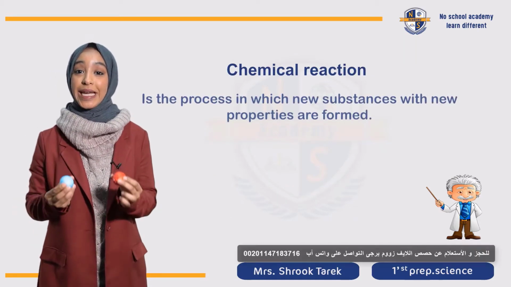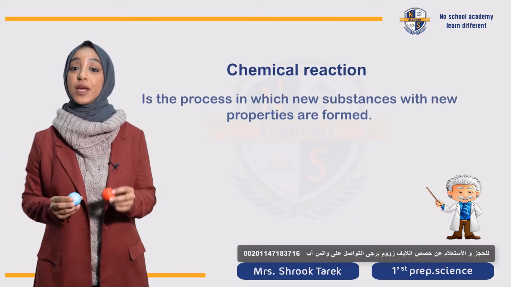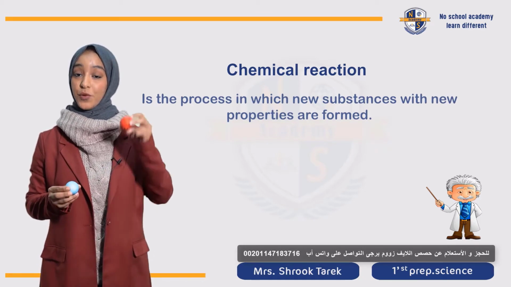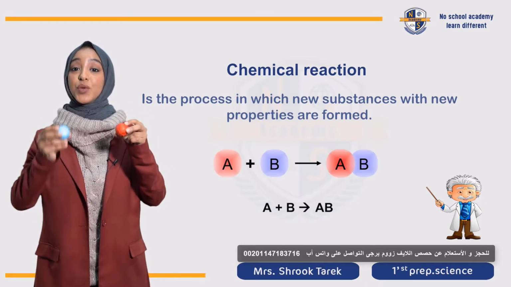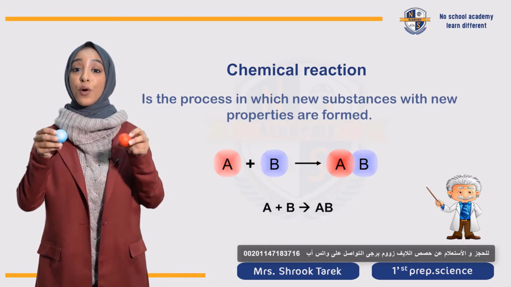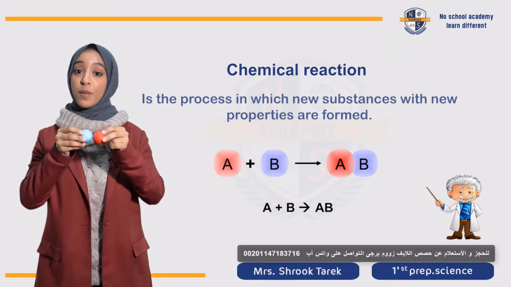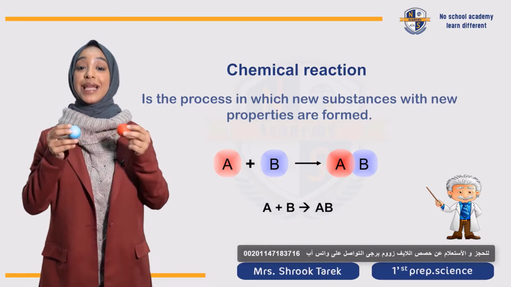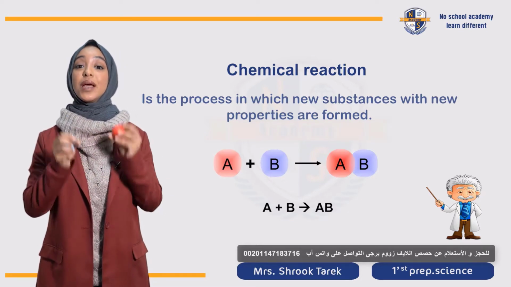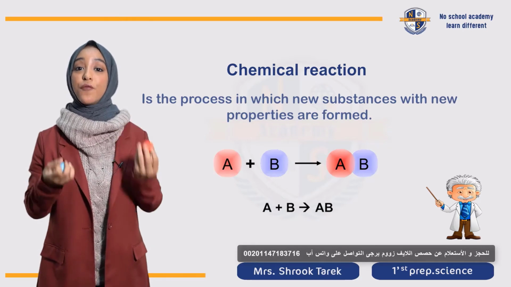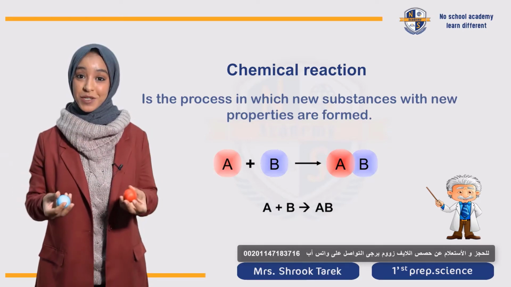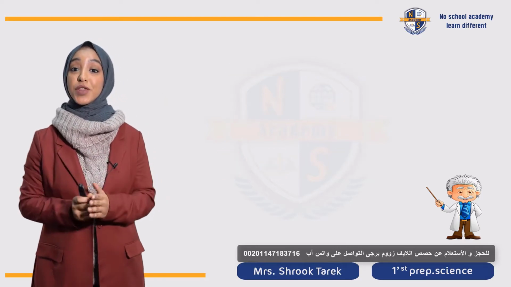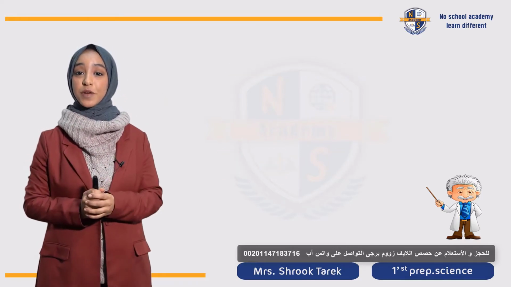خلينا نفهم أكتر يعني إيه chemical reaction. Chemical reaction is when we have two reactants. For example, reactant A and reactant B. Both react together to form AB, which is a new substance. That's why we say that chemical reaction is the formation of new substance with completely new properties. So let's take another example of chemical reaction.